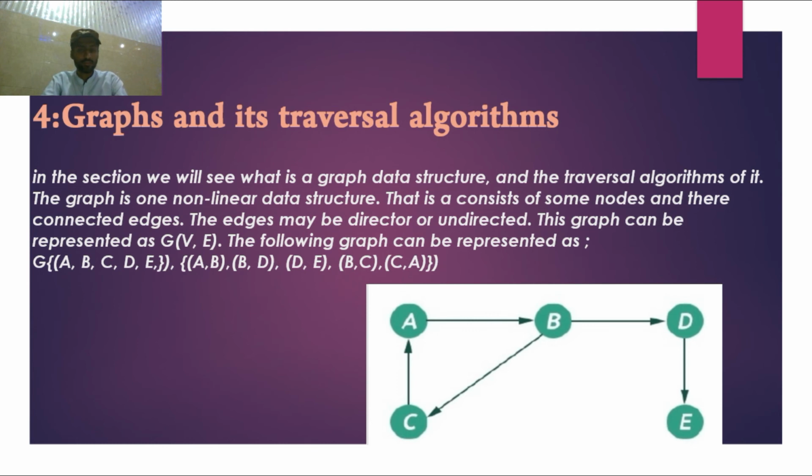The graph is one non-linear data structure that consists of some nodes and their connected edges. The connected edges may be directed or undirected. This graph can be represented as V, E. The following graph can be represented like that.